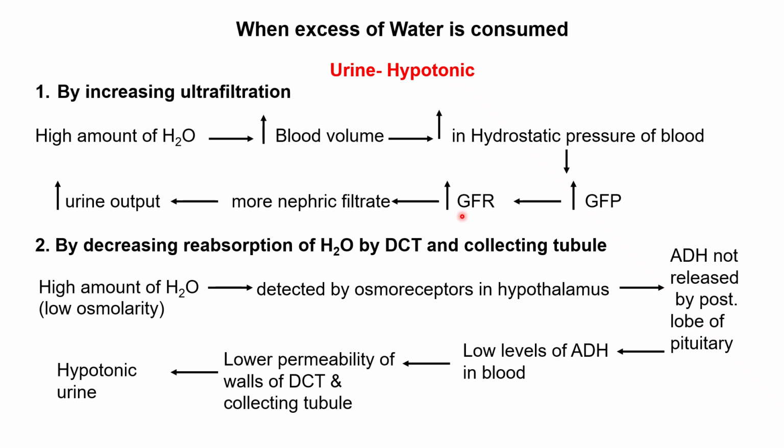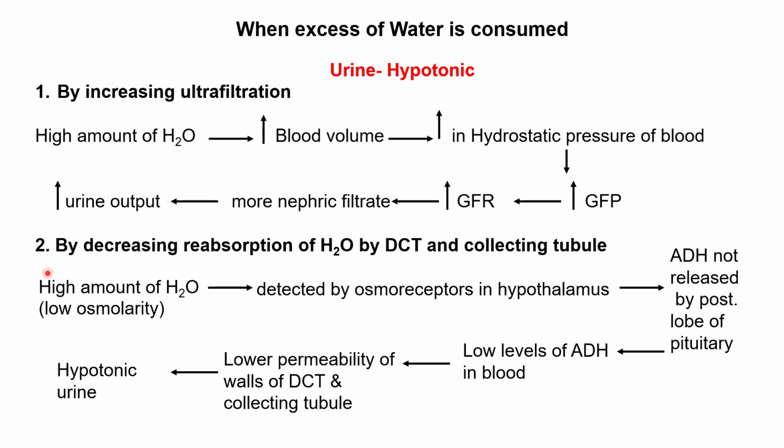So even that will increase and it will result in more nephric filtrate being produced, इसको हम प्राइमरी यूरिन भी कहते हैं, एंड अल्टीमेटली यूरिन का आउटपुट जो है वो इंक्रीज हो जाएगा. So this is the first step, that extra nephric filtrate would come into the PCT.